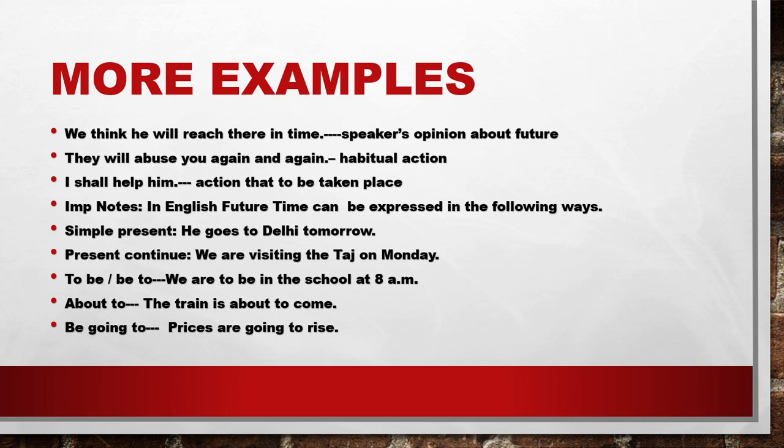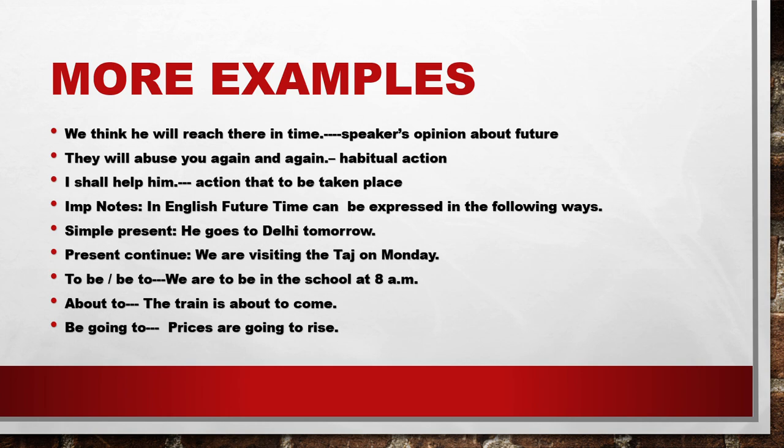Suppose he goes to Delhi tomorrow. Here, instead of writing he goes to, if it is he will go, that is also correct. But here, madam, here there is tomorrow and here it is goes. I am showing it in the past thing. Sometimes simple present also expresses future events. When we are planning for the future: he goes to Delhi tomorrow. We plan to start the Google class. So these are all future planning, but we can say it in simple present. That's why I am writing here in English.